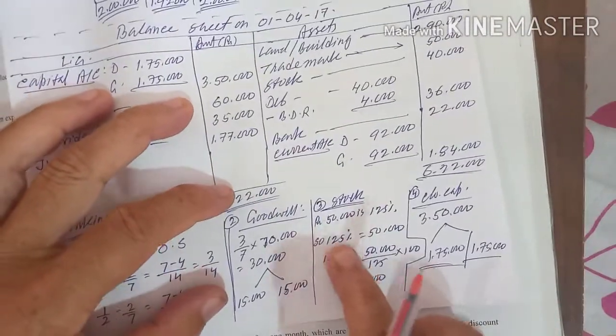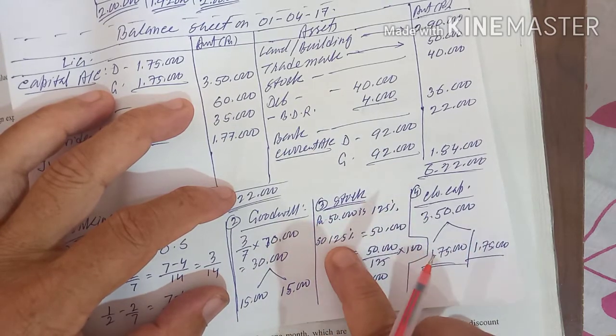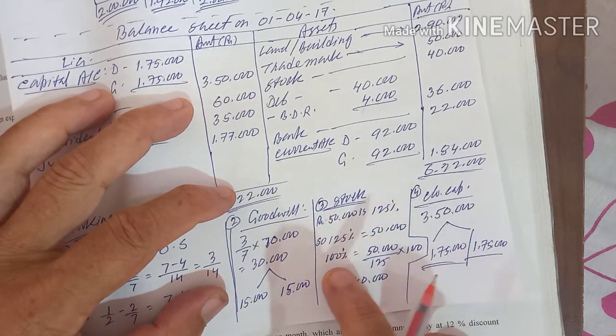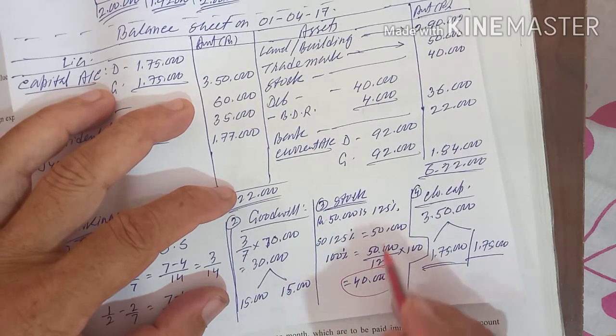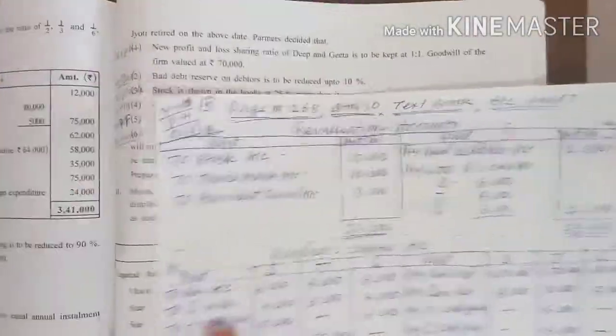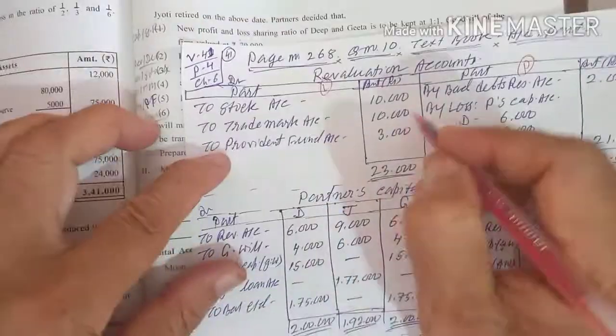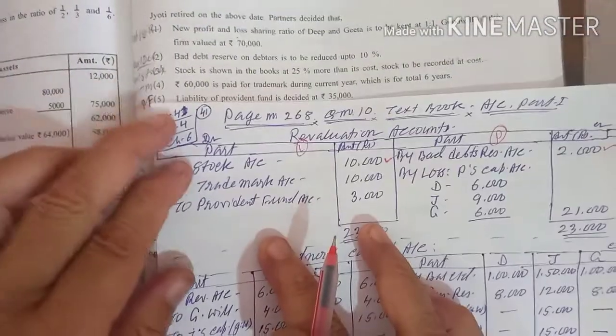Here I have given the calculations. This 50,000 is 125%, so 125% is equal to 50,000 and 100% is equal to 40,000. That means stock was reduced by 10,000. That is the meaning of it. First effect is on the revaluation account; second effect will go to the stock side.